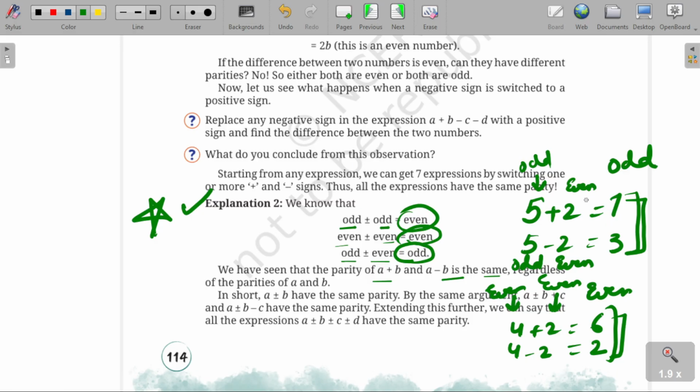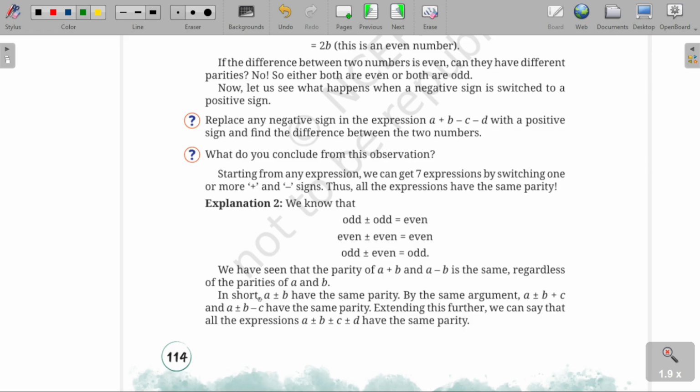So even these rules are the base of adding or subtracting any algebraic expression, right? In short, A plus B and A minus B have the same parity.